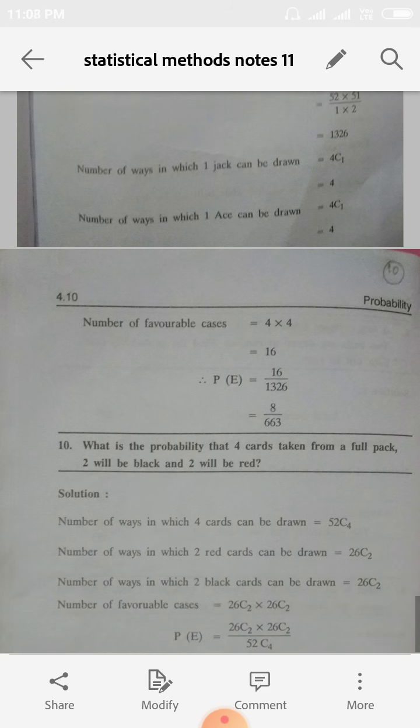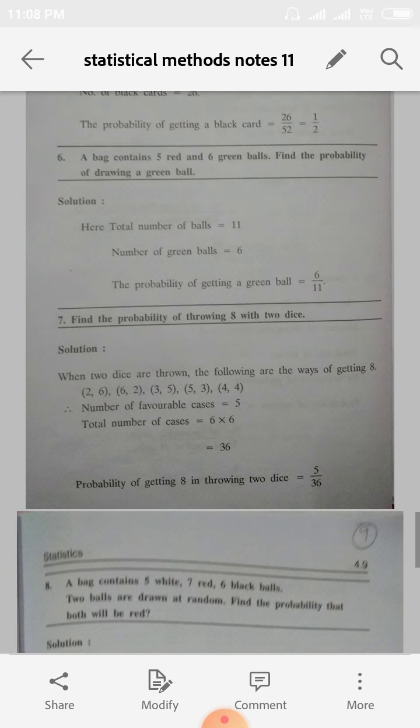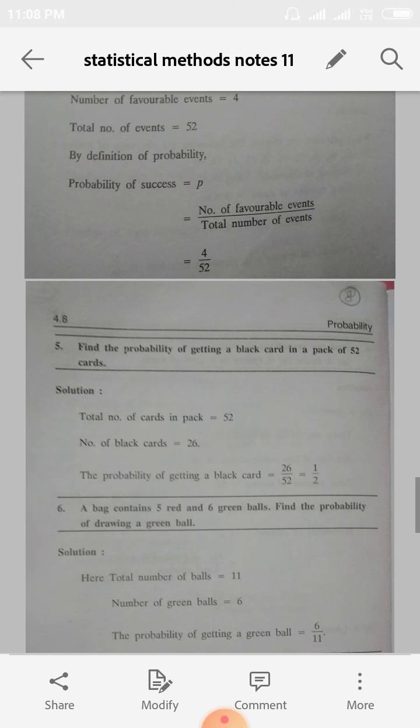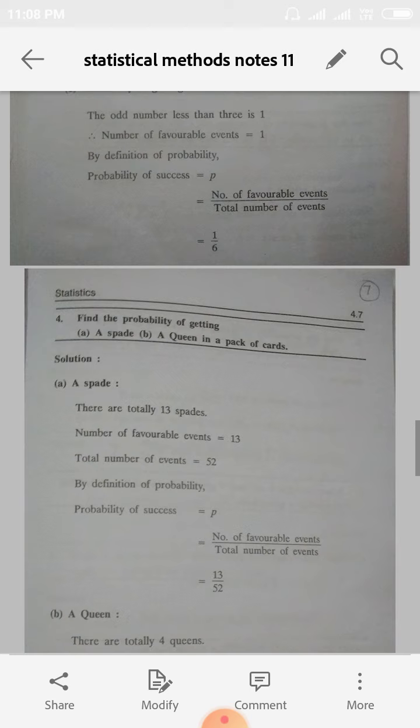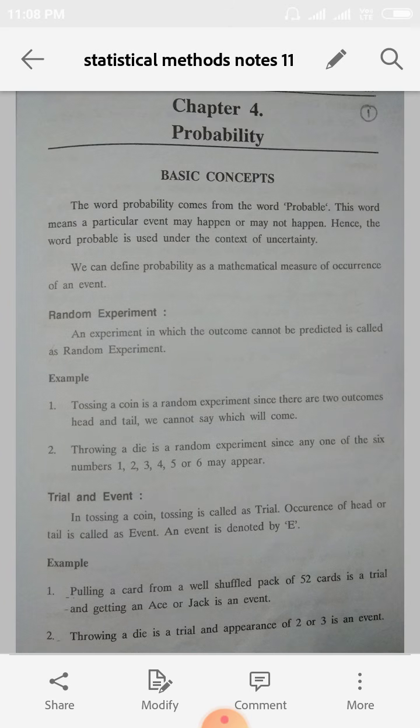Okay students, just go through all the 10 problems and all the definitions. Probability is a very easy and important chapter, students. So please go through the definitions, properties and all the 2 marks. If you have any doubts, you can ask me. I will clear your doubts. Right students? Thank you.